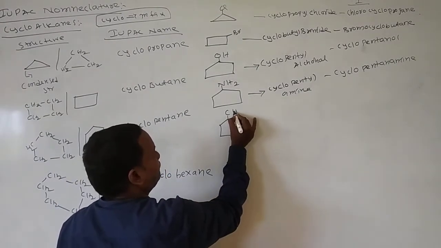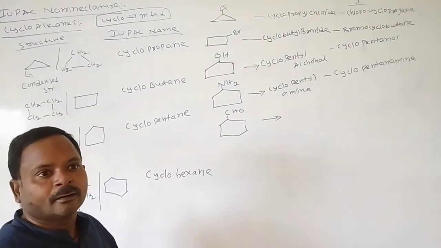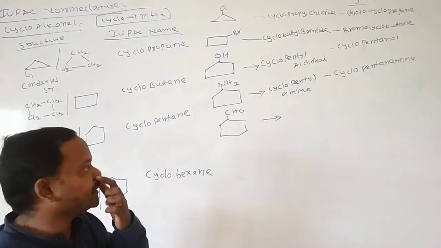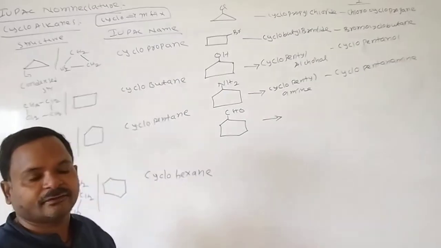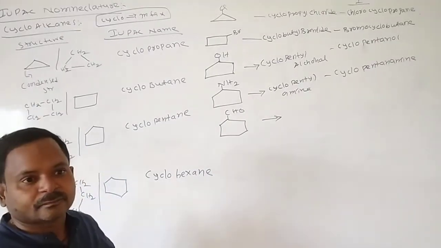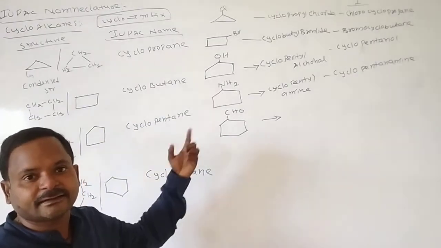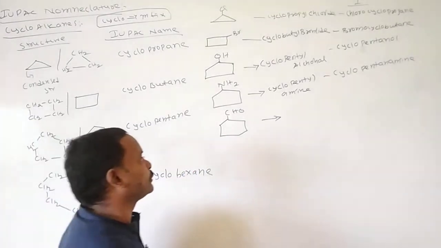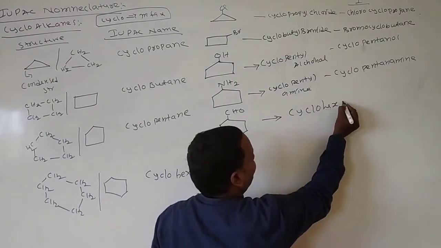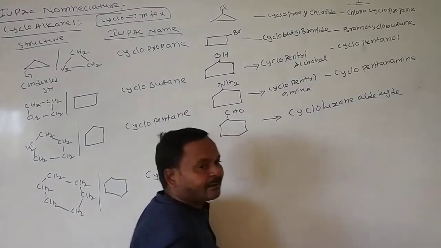Now take this one. Here 7 carbon atoms are there, including the aldehyde carbon. We don't write cyclohexanol. The common name of this molecule is cyclohexylaldehyde.